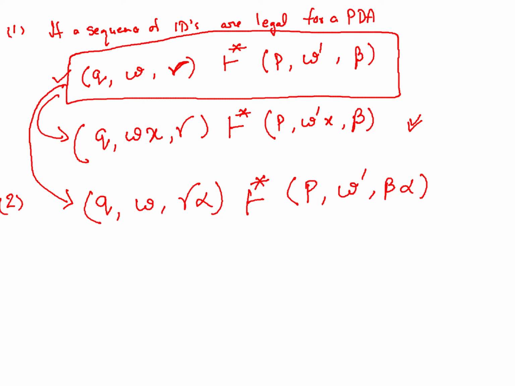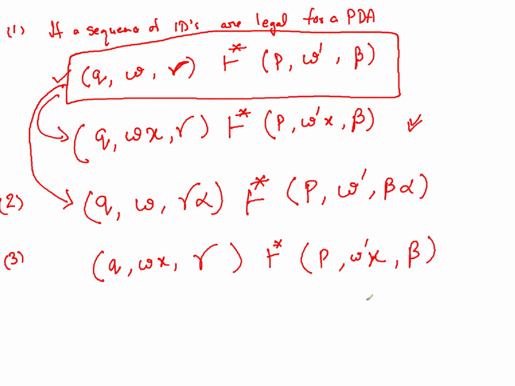Now the third property is that if there is a computation which is legal for a PDA and some tail of the input is not consumed, then we can remove this tail from the input in each ID and the resulting computation will still hold. So it is the inverse way: let's say you have a computation Q, W x, gamma, going to P, W dash x, beta.